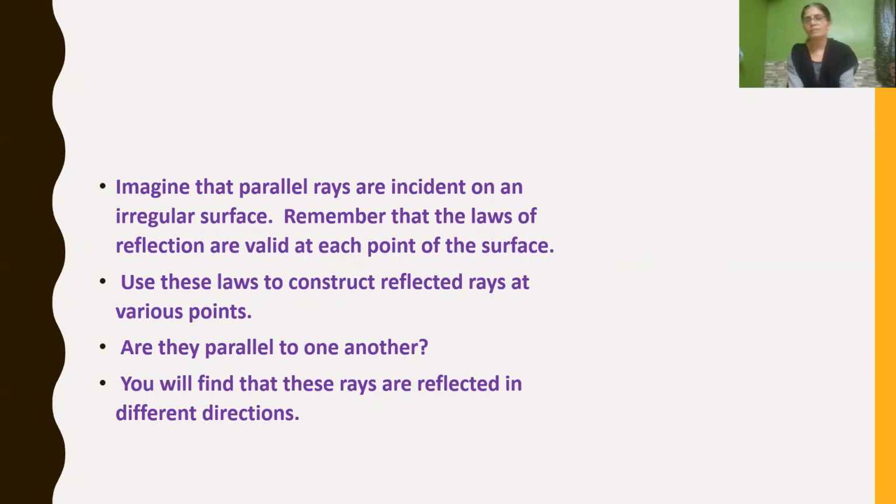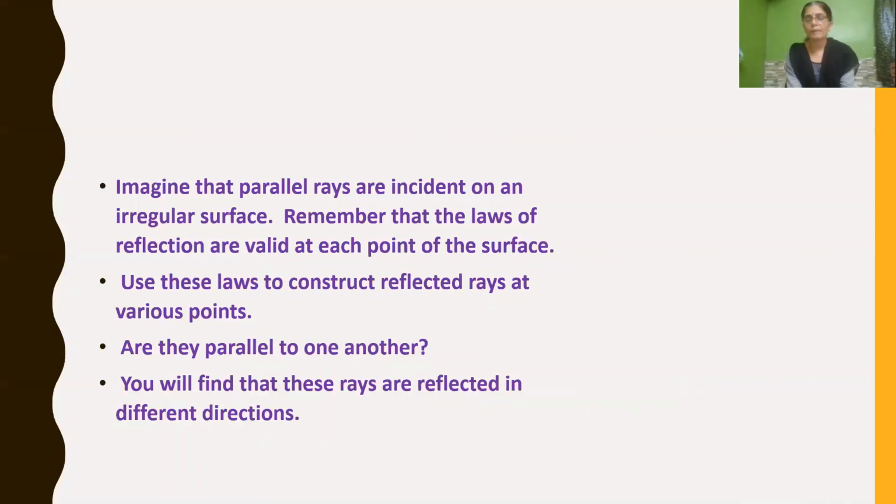an irregular surface. Till now we have learnt about a plane mirror. When we learned the characteristics of a best reflector, it should be a smooth, shiny surface. A regular surface should be there. Then only we have learned that an image will be formed.